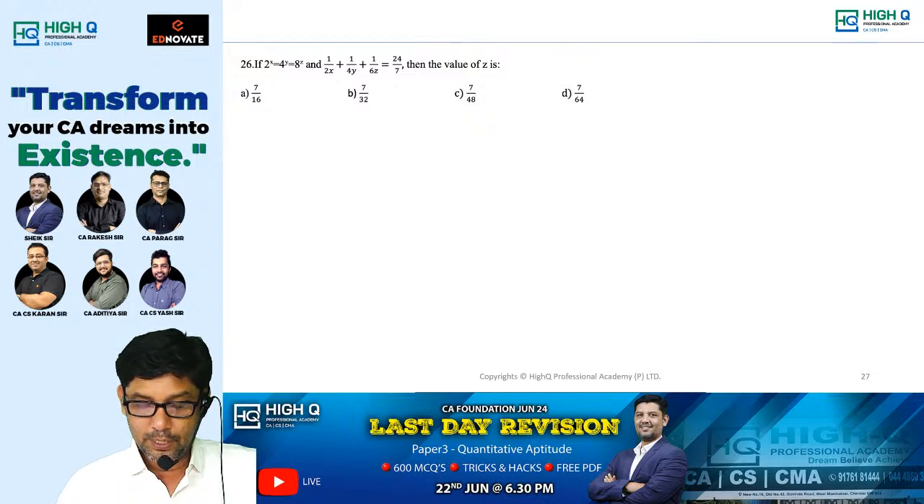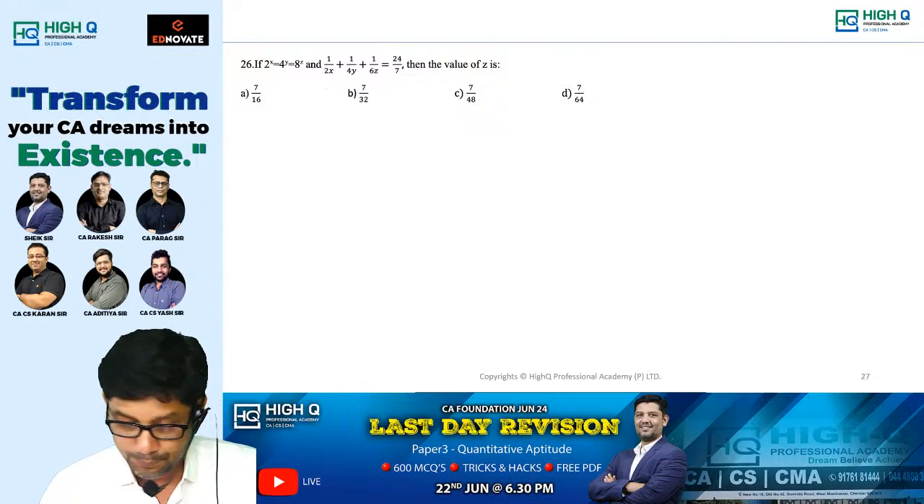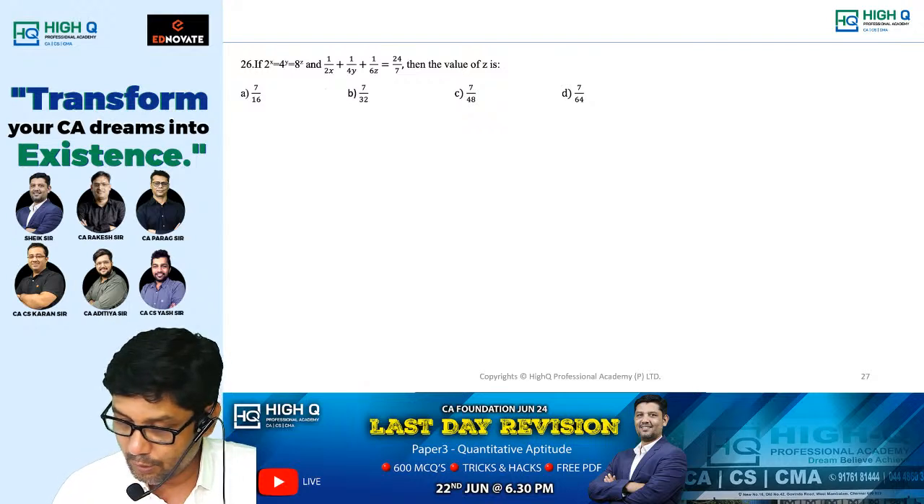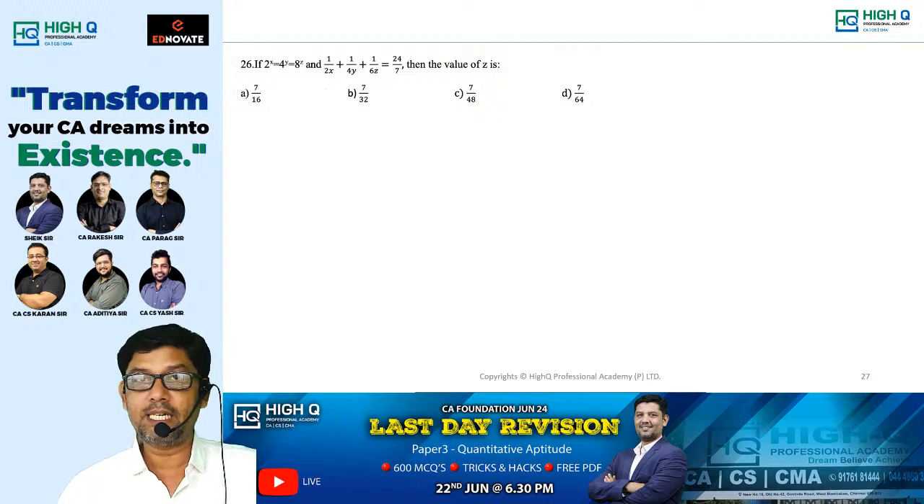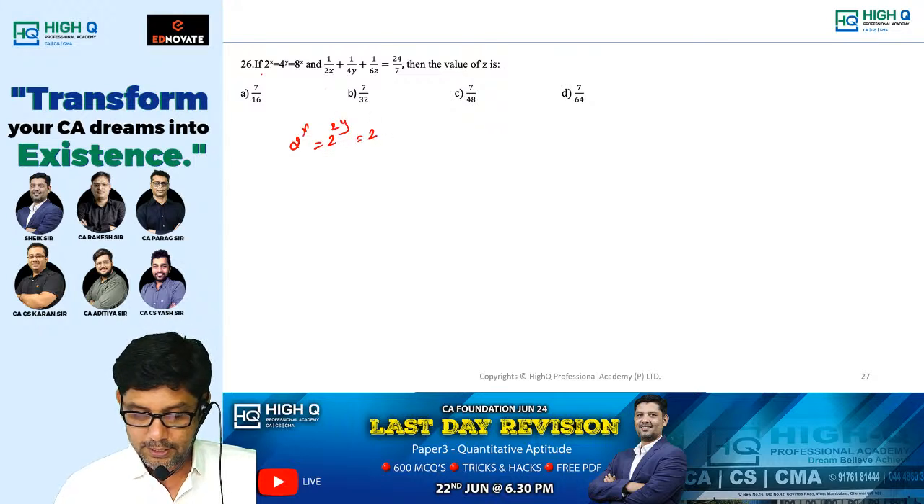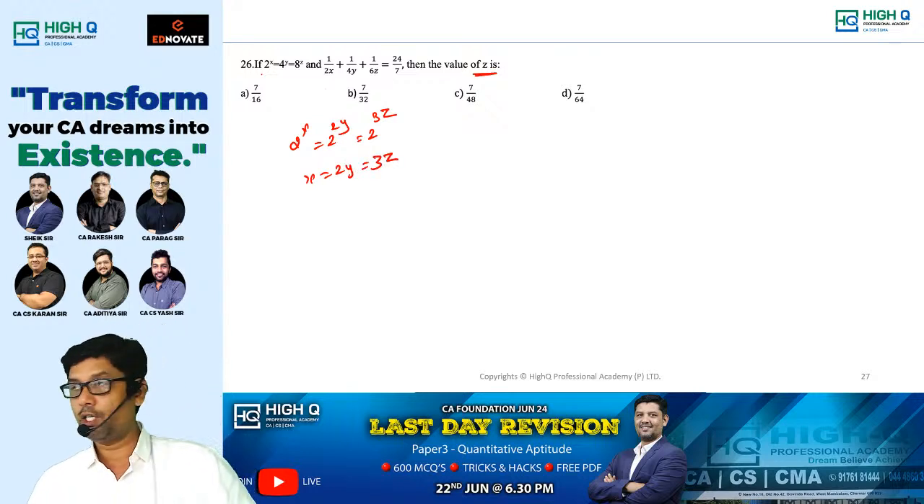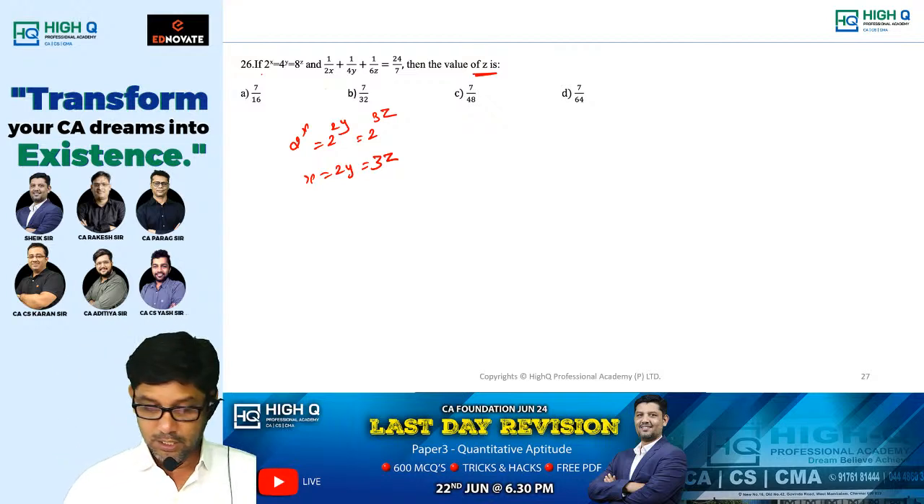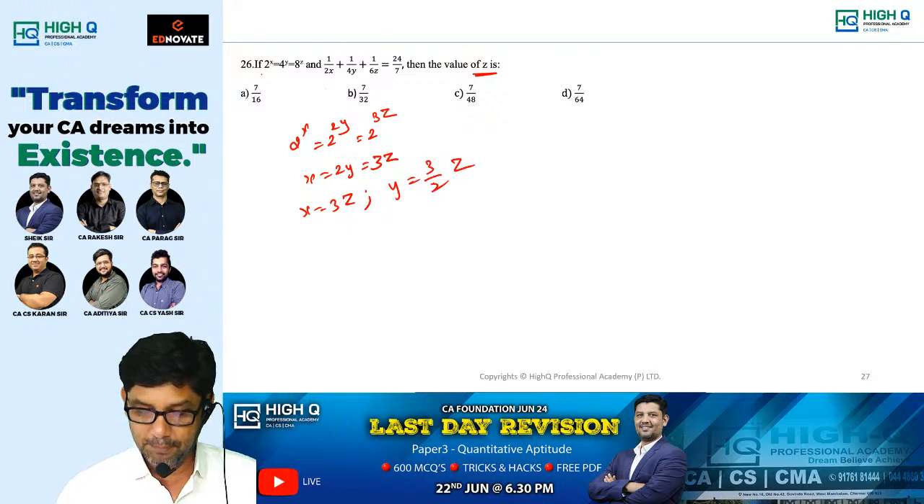Next, 2 power x is equal to 4 power y equal to 8 power z. 1 by 2x plus 1 by 4y plus 1 by 6z equal to 24 by 7. It is not minus d by a, it is plus d by a only. Now, 2 power x is equal to 2 power 2y is equal to 2 power 3z. So x is equal to 2y is equal to 3z. Now, they ask you to find the value of z, so we convert everything in terms of z. x is equal to 3z, then y is equal to 3 by 2z.